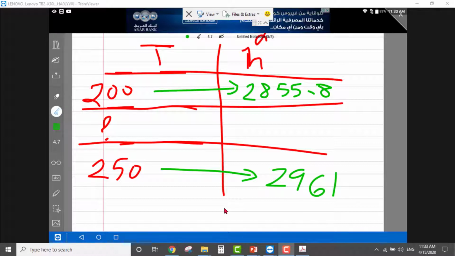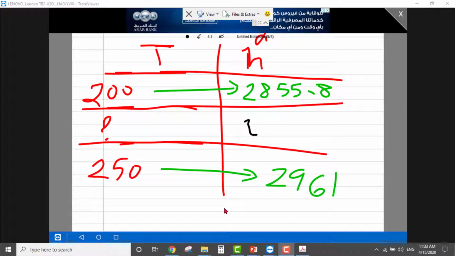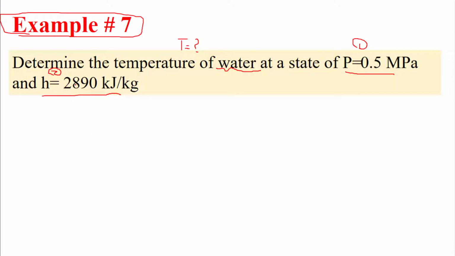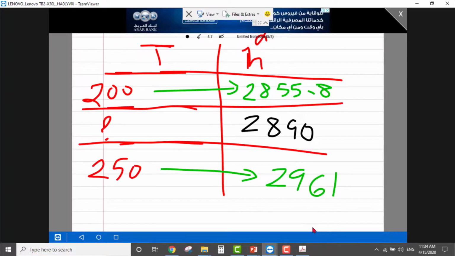Okay. Now the value that we have is 2890. Okay, is it exact? Yes, 2890. Okay, so we need to find this value, this temperature. How to find it?